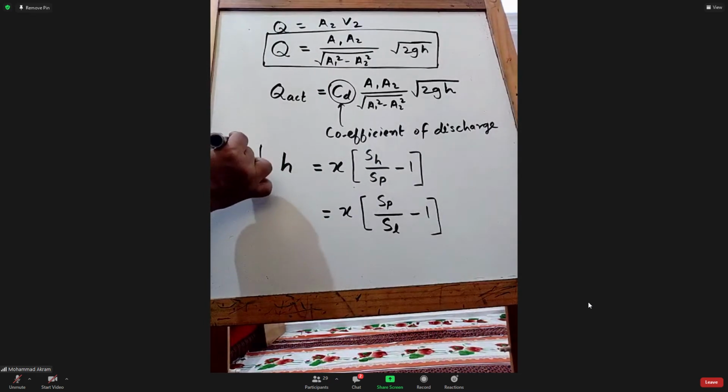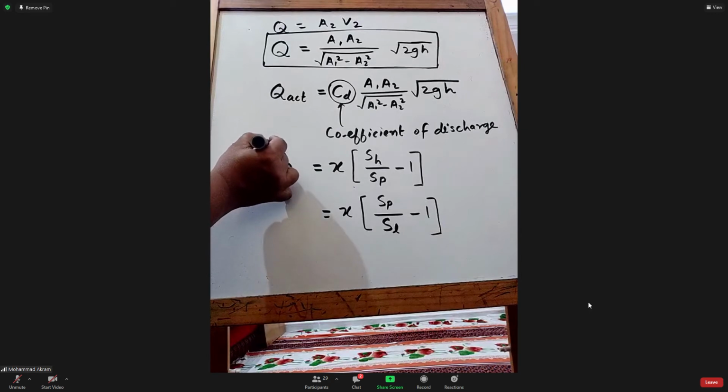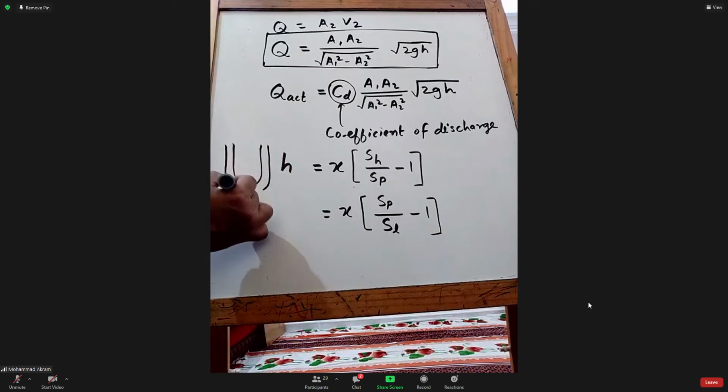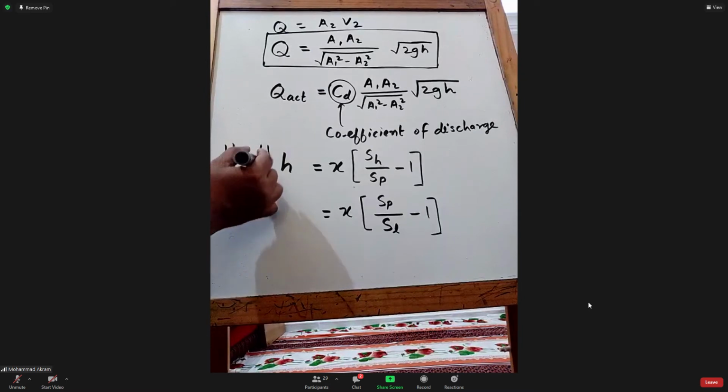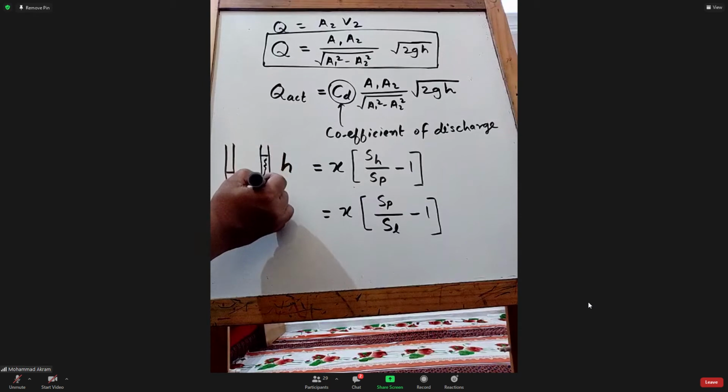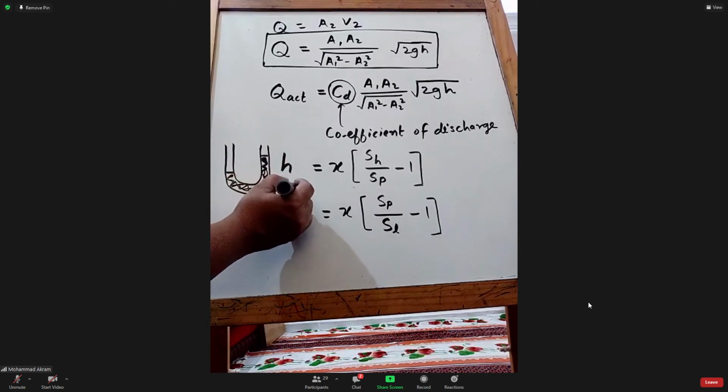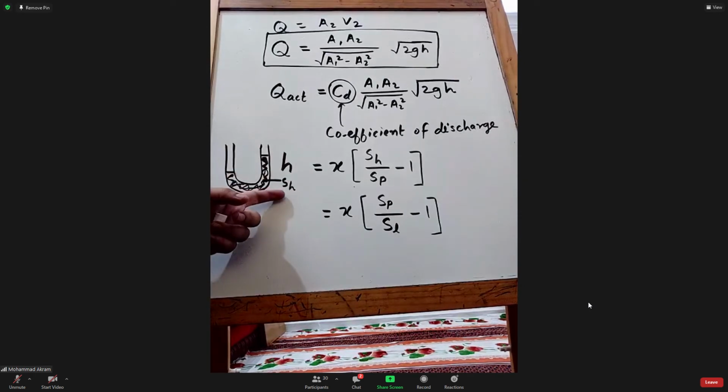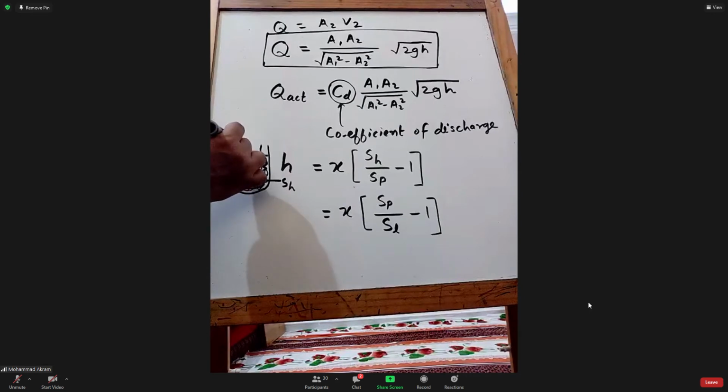So in the manometer, do you remember manometer, U-tube manometer? Which side is higher head? This side, right? Okay. So if this is SH, or manometer, if the manometer has heavier fluid than the pipe, okay, then what will happen?